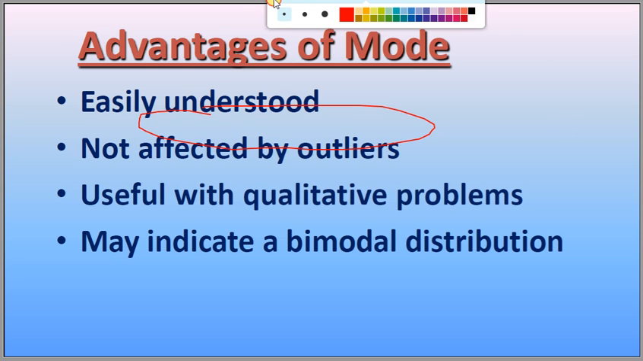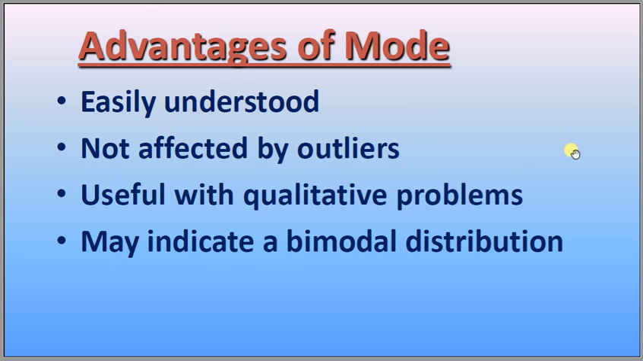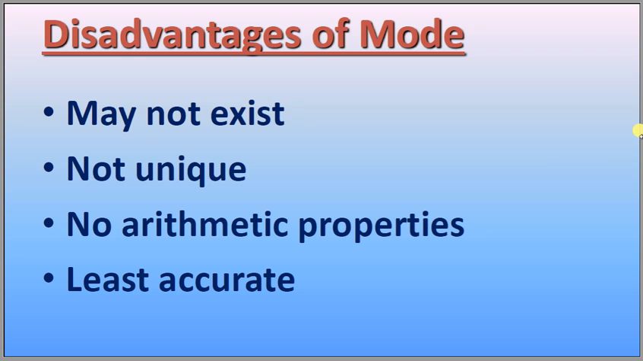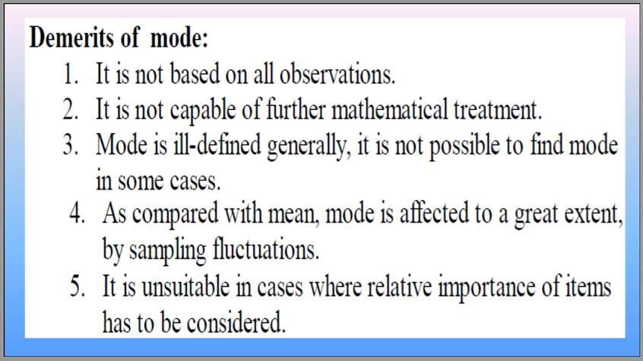Advantages of mode: easy to understand, not affected by outliers, useful with qualitative problems, may indicate a bimodal distribution. Disadvantages of mode: may not exist, not unique, no arithmetic properties, least accurate. Demerits of mode: